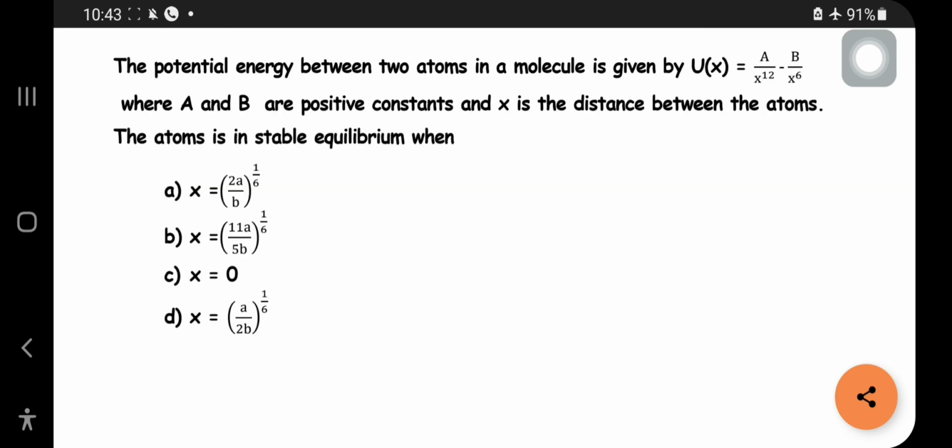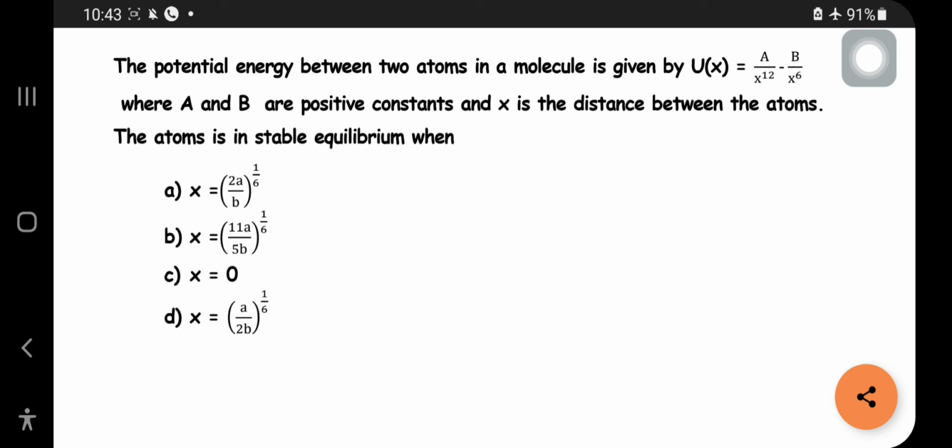So this is related with stable equilibrium and potential energy. The potential energy between two atoms in a molecule is given by U(x) equal to a by x power 12 minus b by x power 6, where a and b are positive constants and x is the distance between the atoms. The atoms are in stable equilibrium when the potential energy is minimum, or du by dx is equal to 0.